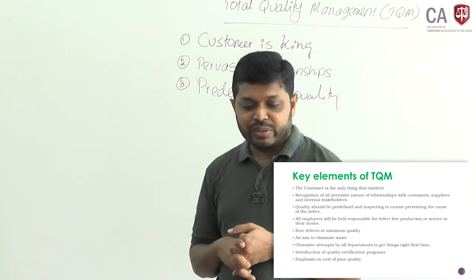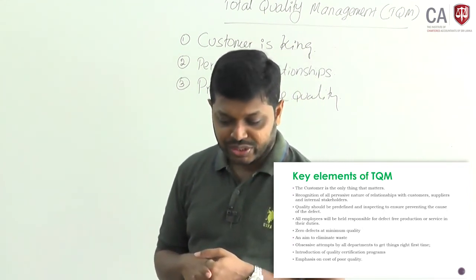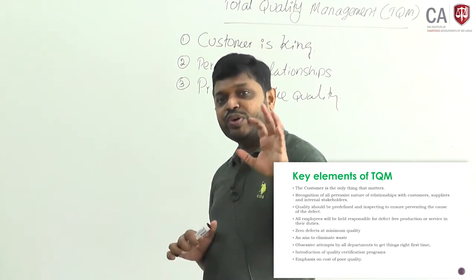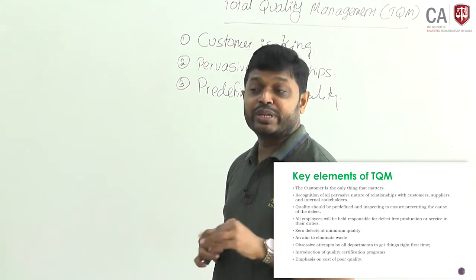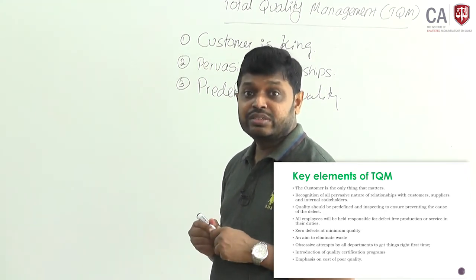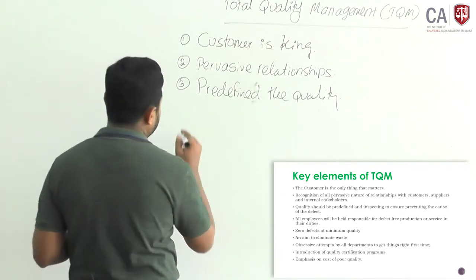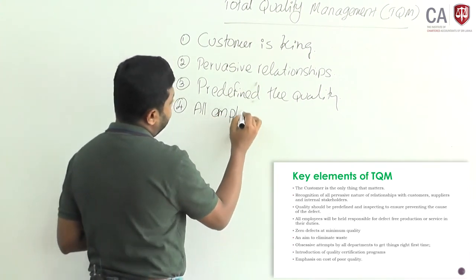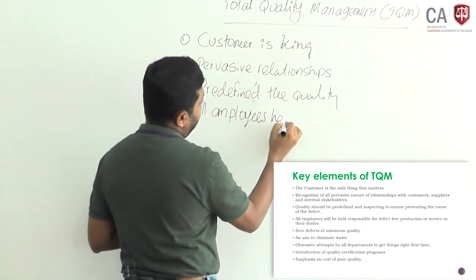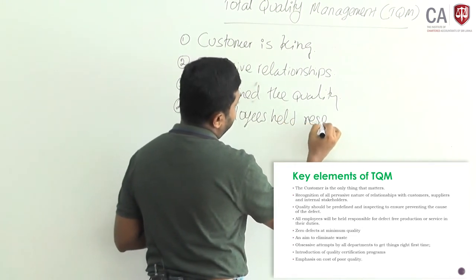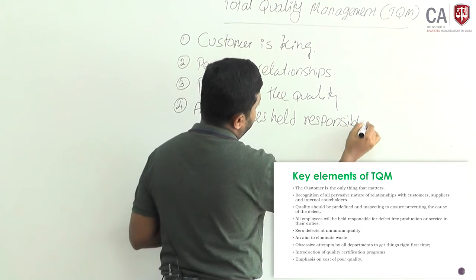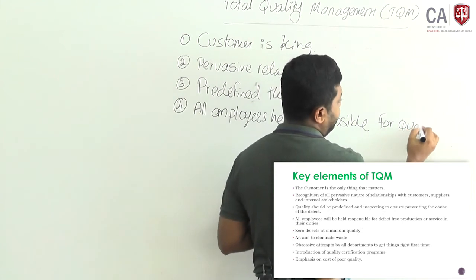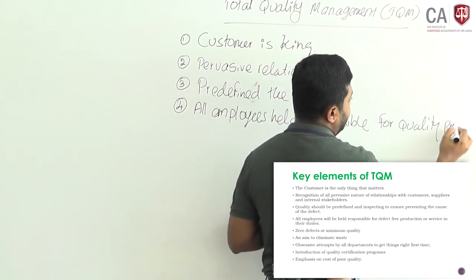All employees will be held responsible for defect-free production or service in their duty. That means zero defects should be there. All employees should be responsible to deliver a zero defect product or service.